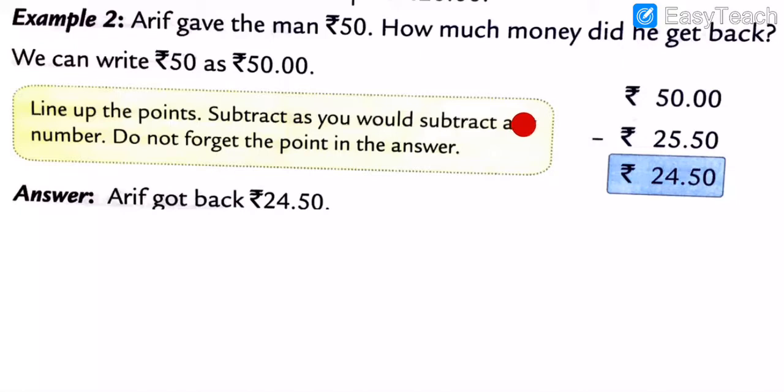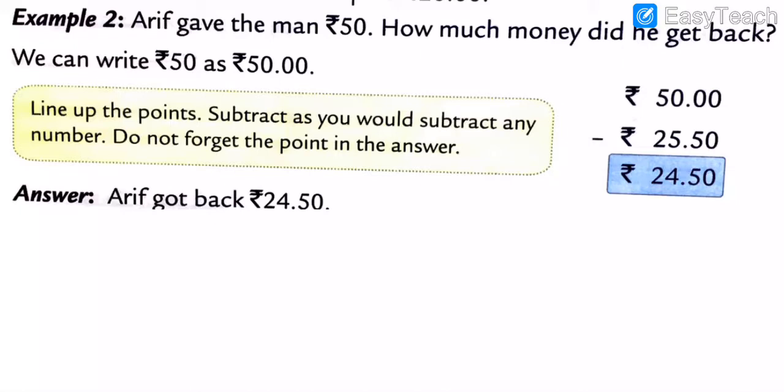So again I repeat for you, Arif gave the man 15 rupees. So how much money does Arif have? Arif has 15 rupees. And how much money did he get back? We can write 15 as 15.00 rupees. Got my points, my dear students?